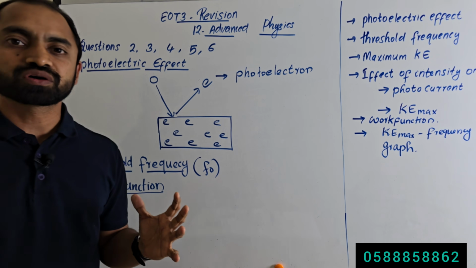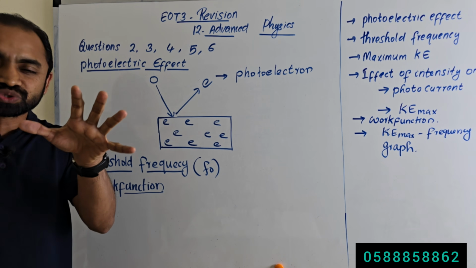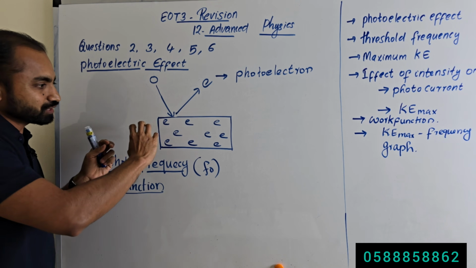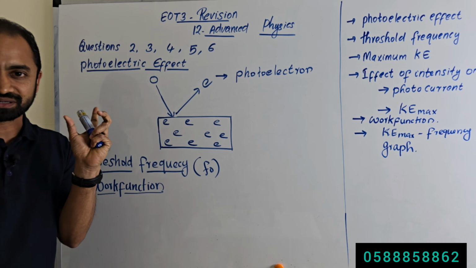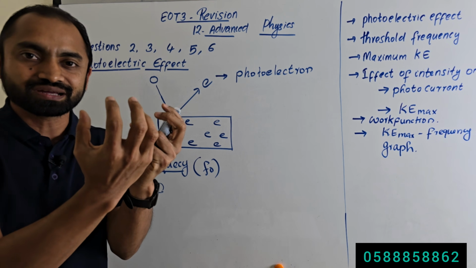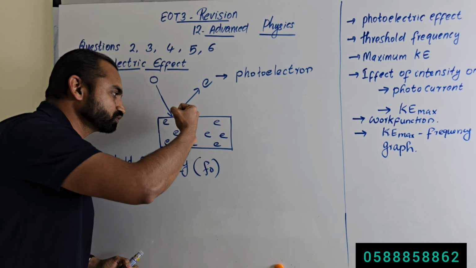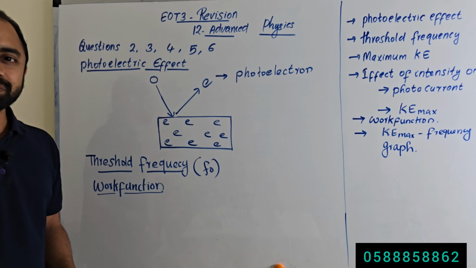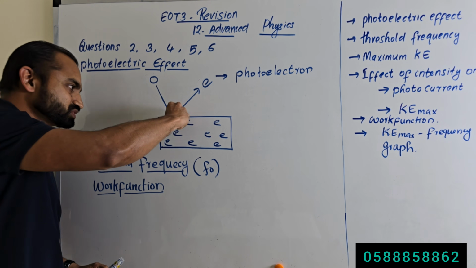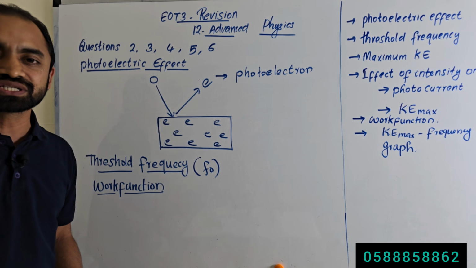So what is work function? These electrons are attracted to the metal. The electron cannot simply move out of the metal because these electrons are attracted to the metal. So to remove the electron out of the metal, a minimum energy is required.